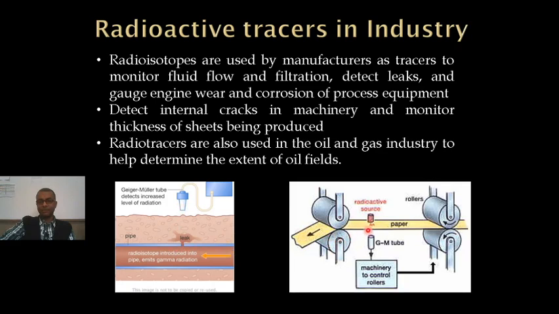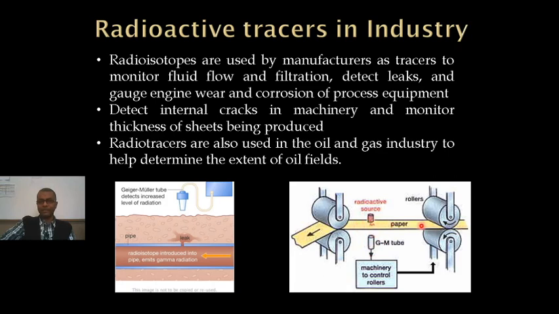Also, this is a process for measuring the thickness of paper, this is one example, and even thin sheets of metal, the same procedure can be used. So a radioactive source is there. The paper, as it is being produced, is exposed to radiations from the source, and a GM counter, this is a GM tube, we'll talk about it in later classes. This is a detector of radiation. It detects the amount of radiation passing through.